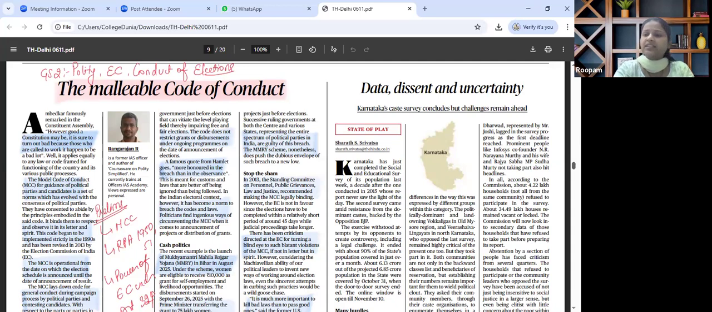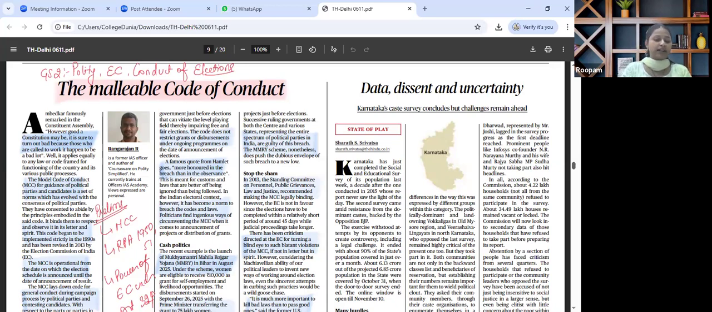For mains perspective, the same article can be linked. It is a moral backbone for free and fair election, but is it truly implemented in letter and spirit or not? Issues with regard to autonomy, neutrality, and institutional credibility as well. This is a perfect polity-based editorial that is very much relevant from our exam perspective. You can use it to answer on electoral reforms or institutional accountability as well.